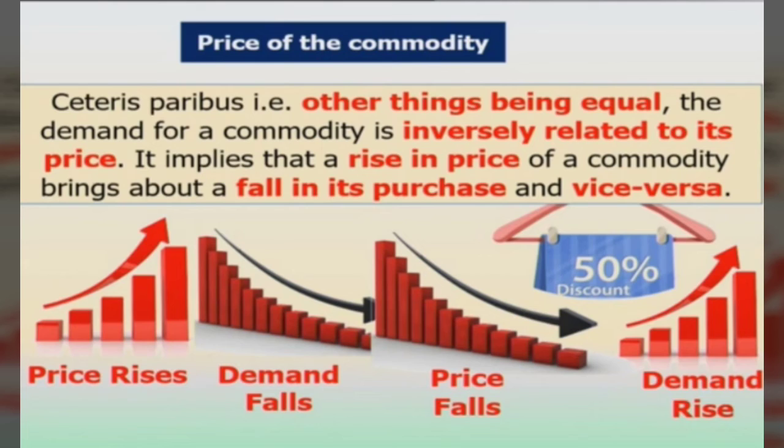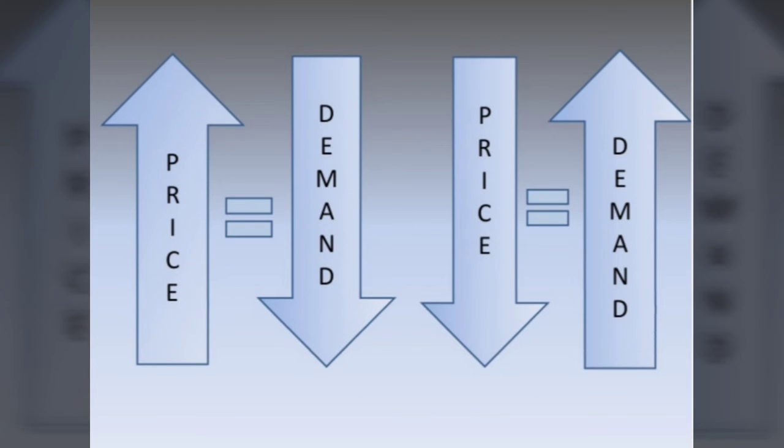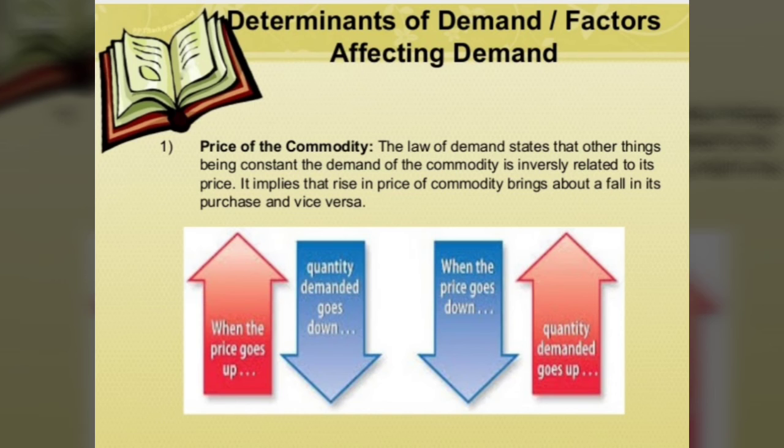Now, ceteris paribus, a Latin phrase meaning other things being equal, says the demand for a commodity is inversely related to its price. If there is a rise in price, that means there is a fall in demand. As you can see, price goes up, demand goes down. Price goes down, then demand goes up. Simple logic.